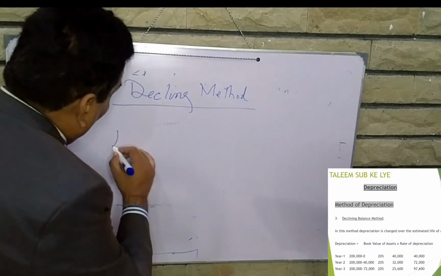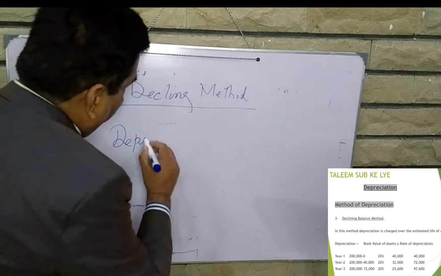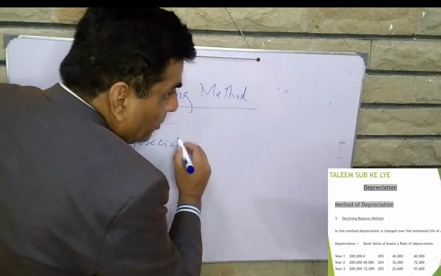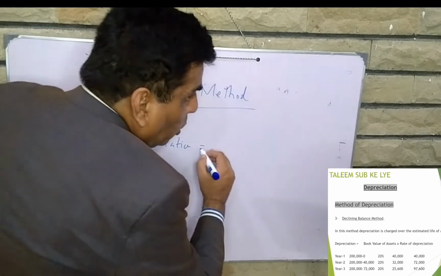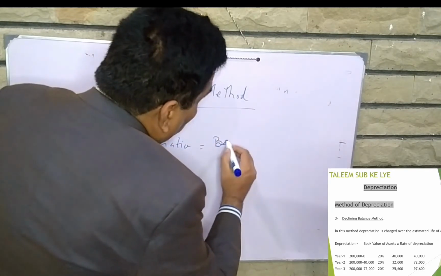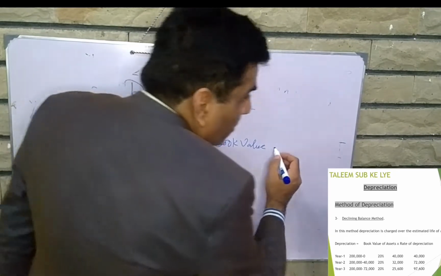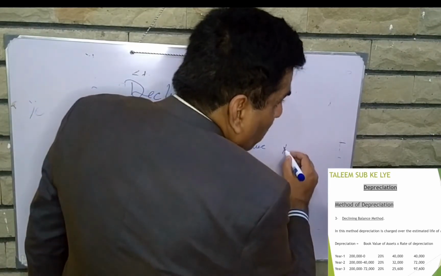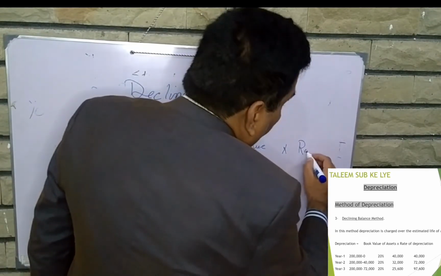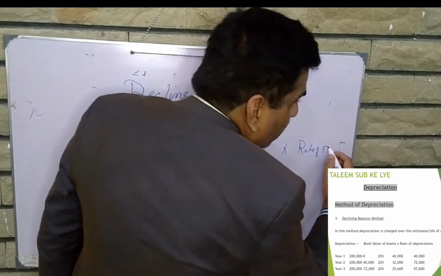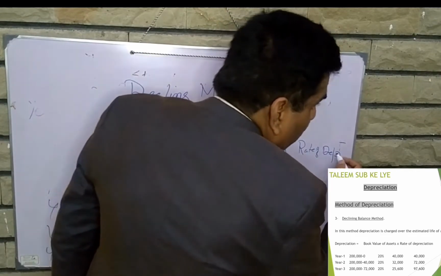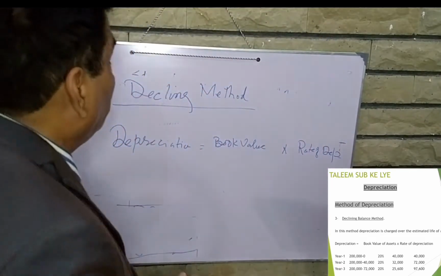What will be the formula? Depreciation is equal to book value into rate of depreciation.